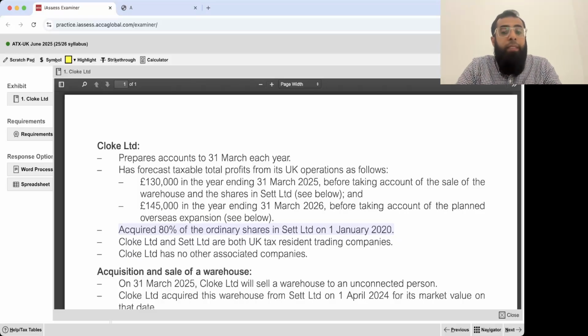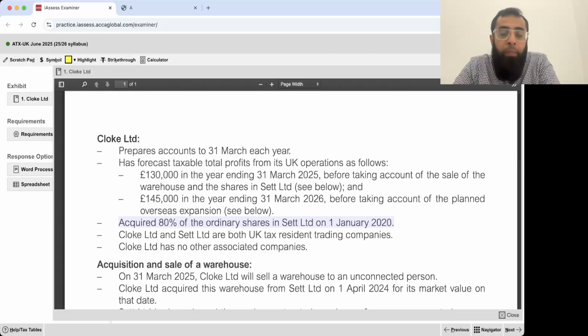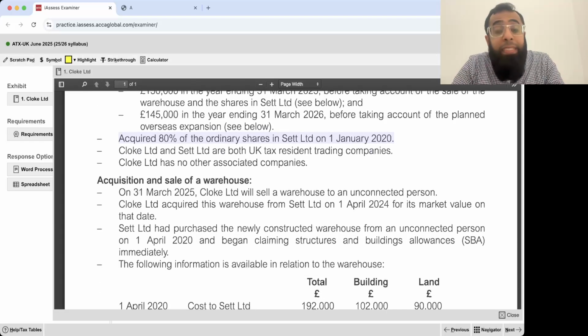Cloak Limited and Set Limited are both UK resident trading companies. Cloak Limited has no other associated company. Only this Set Limited is its associate. Otherwise, there is no other associated company. Acquisition and sale of a warehouse. On 31st March 2025, Cloak Limited will sell a warehouse to an unconnected person.